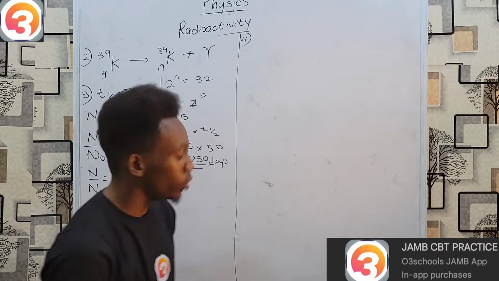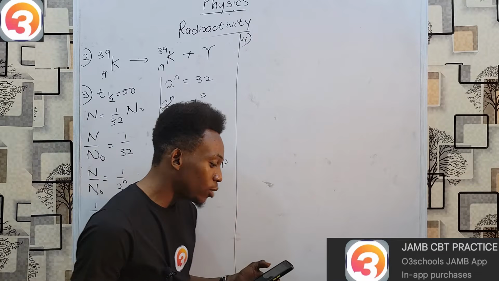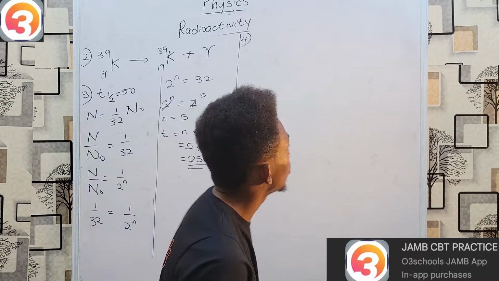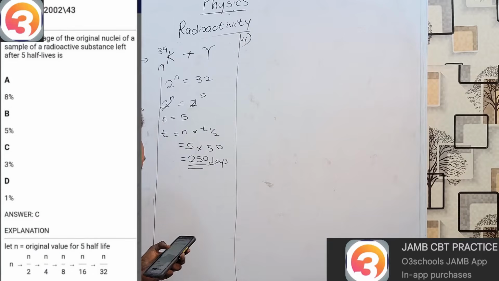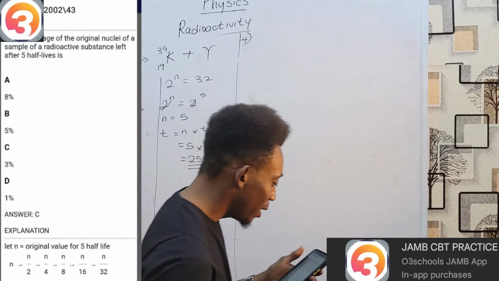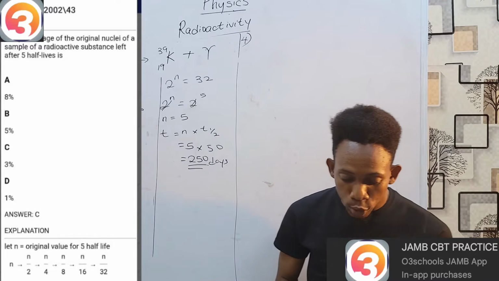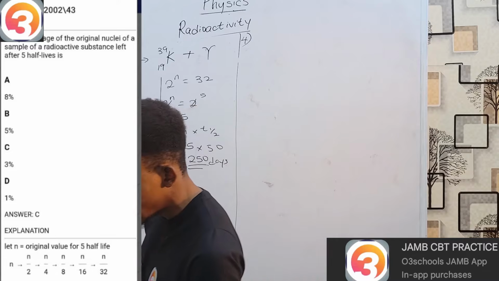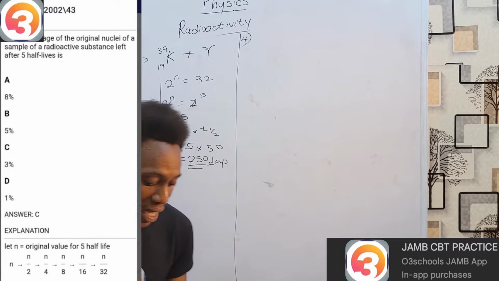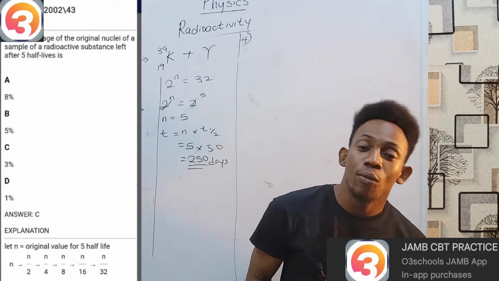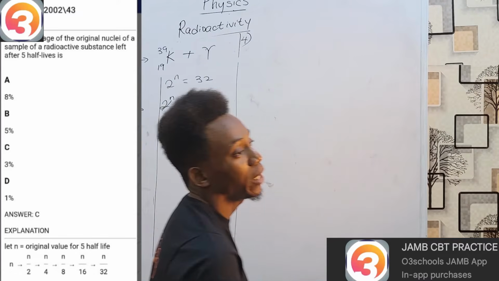All right, and our question number 4 is from the year 2002. Question number 43, 2002, number 43 from your Jamb app. This one says, the percentage of the original nuclei of a sample of radioactive substance left after 5 half-lives is. Basically, we have been asked what percentage of any sample will be left after 5 half-lives.